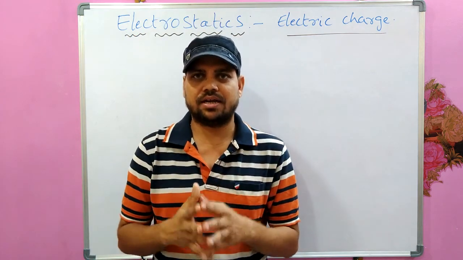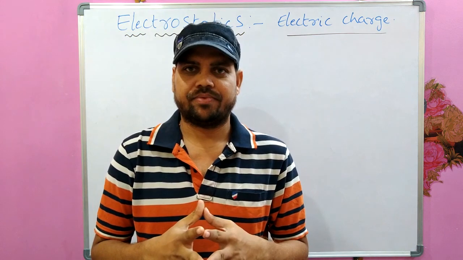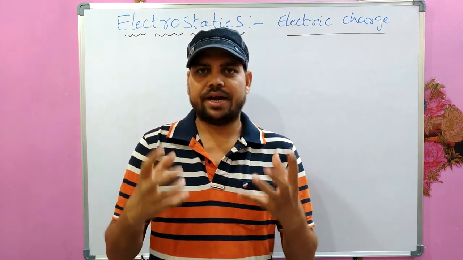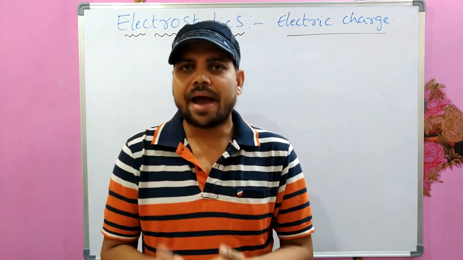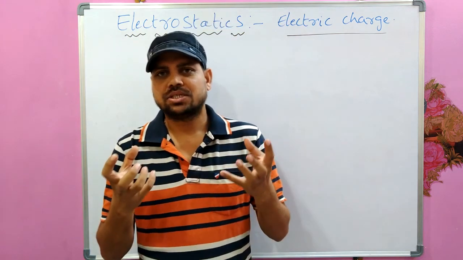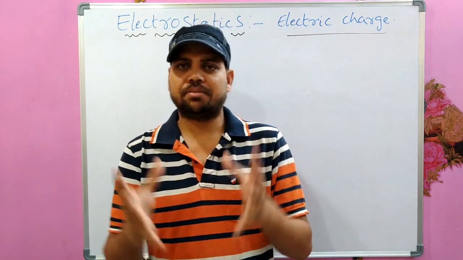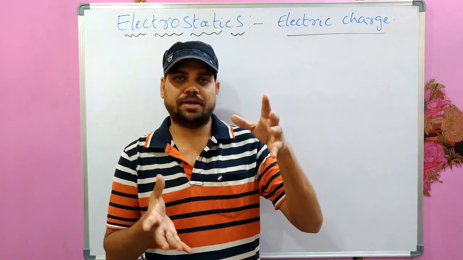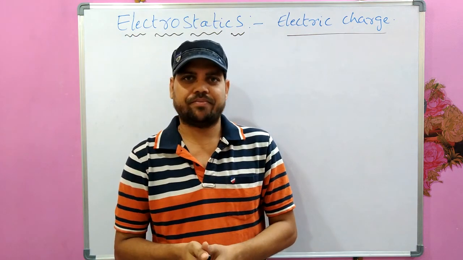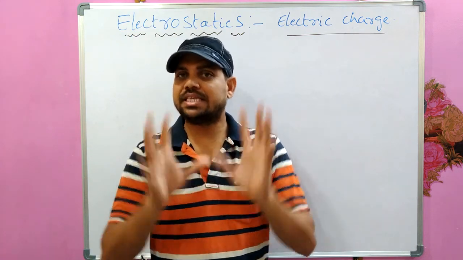That is what lightning is called. Why does that happen? Because of the imbalance between charges. It may be between two clouds, it may be between cloud and ground, or it may be within the cloud.